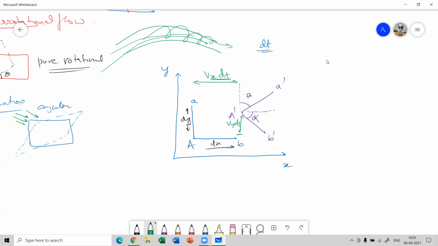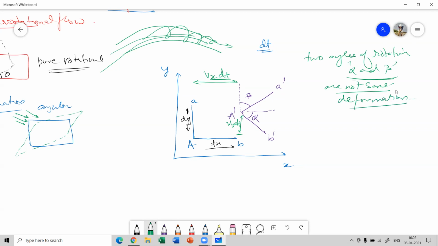Also, the two angles of rotation, that is alpha and beta, let's assume they are not the same, because let's assume that there is some sort of deformation occurring. At the same time, when the fluid was being rotated, it got deformed, and that type of deformation is the angular deformation. That means these two angles, alpha and beta, are not the same in that case.